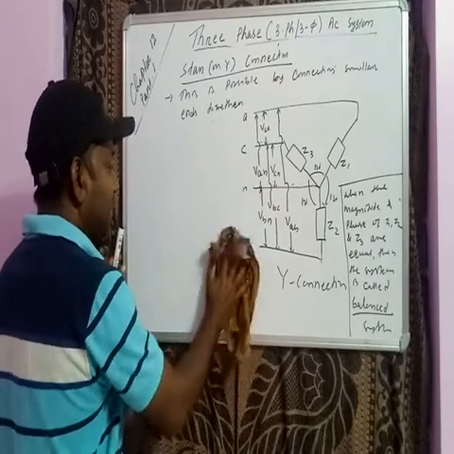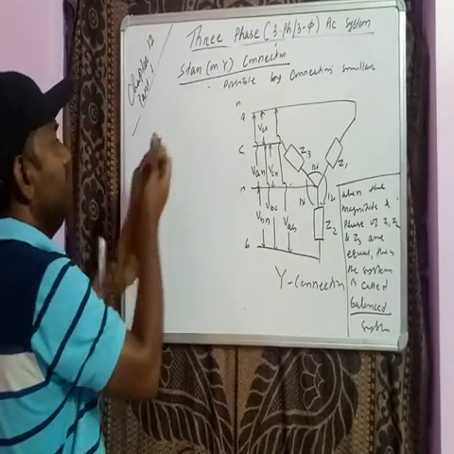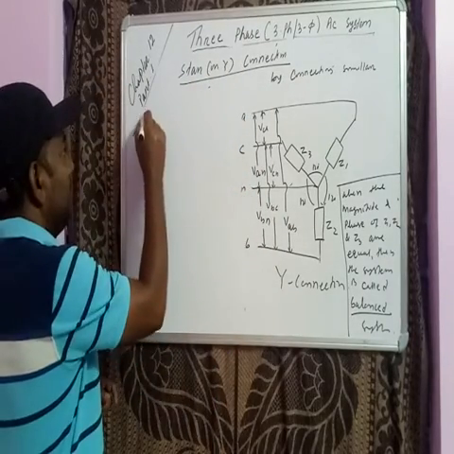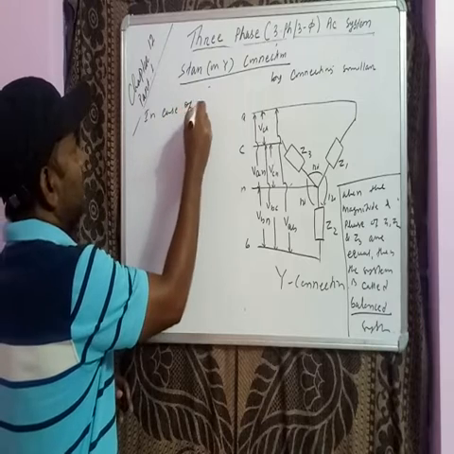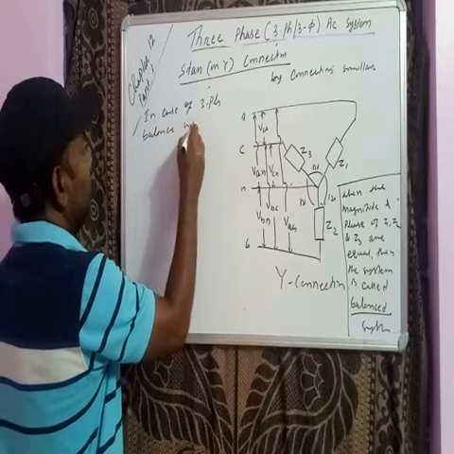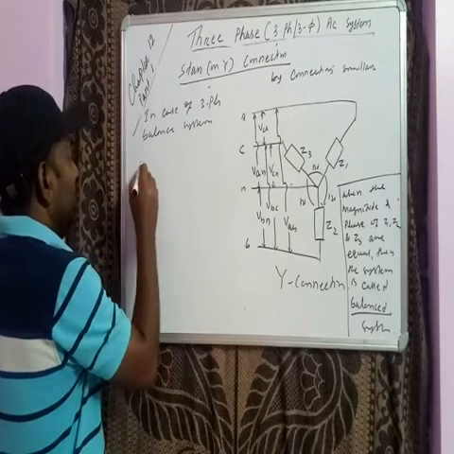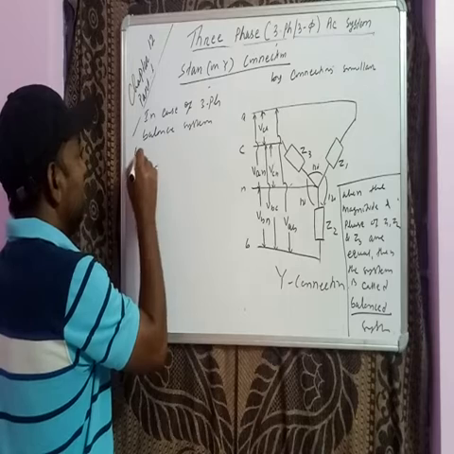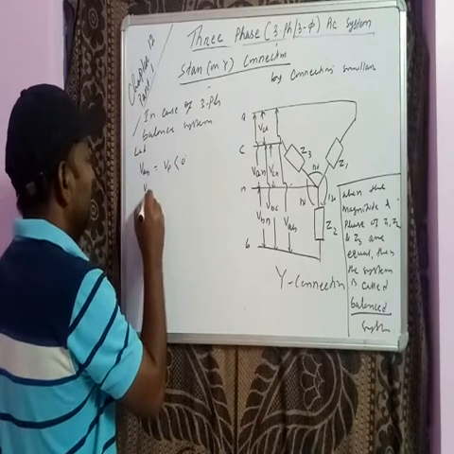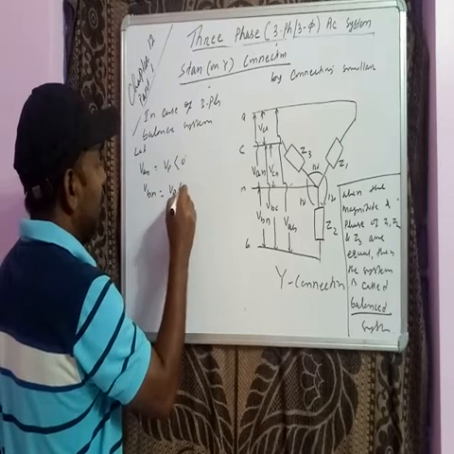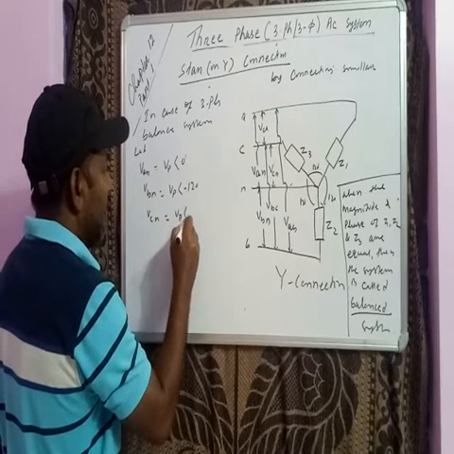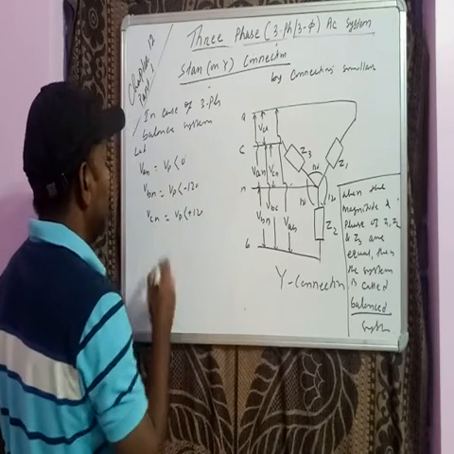So in case of a three-phase balanced system, let VAN be equal to VP angle 0 degrees, VBN equal to VP angle minus 120 degrees, and VCN equal to VP angle plus 120 degrees.